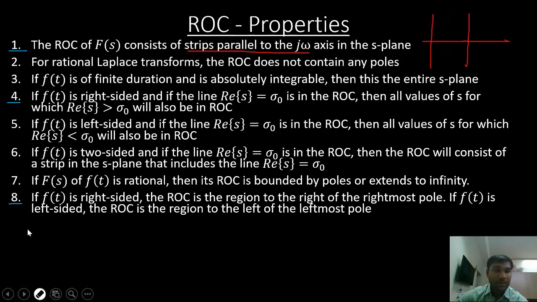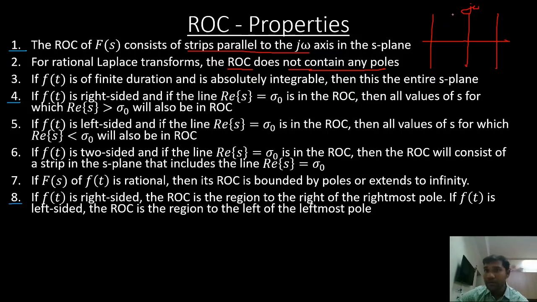I'm drawing parallel strips to the j omega axis. This is my j omega and these are my parallel strips. So for rational Laplace transforms, the ROC does not contain any poles. Basically what it says is when you draw an ROC, it should not contain any poles.